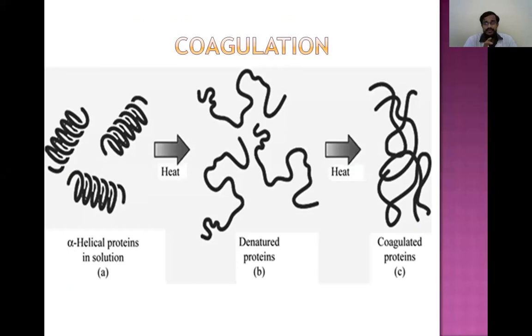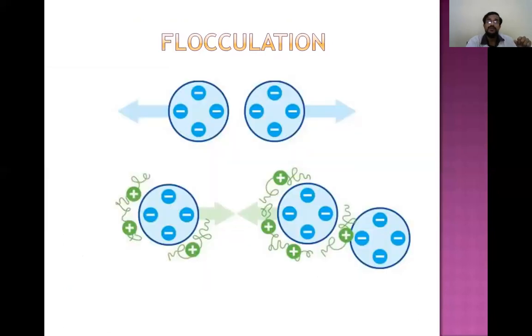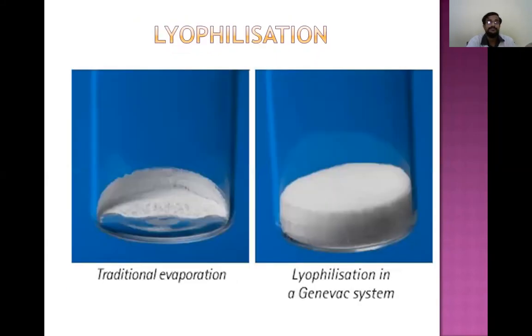Coagulation is a process in which the proteins get denatured and the coagulum is formed. Coagulum is nothing but a semi-solid viscous state of the solution. We had seen this in the practicals also. Flocculation is a type of precipitation which occurs at isoelectric pH.